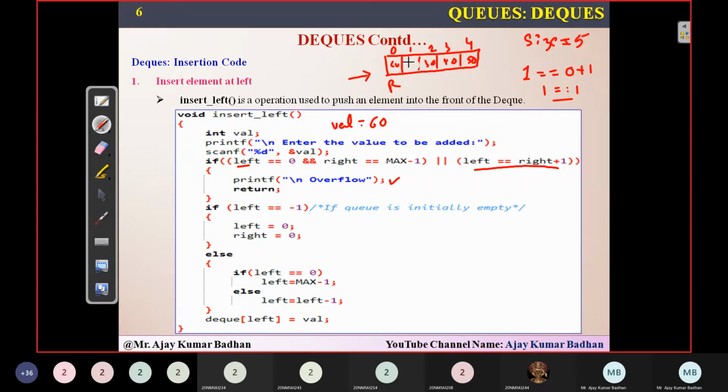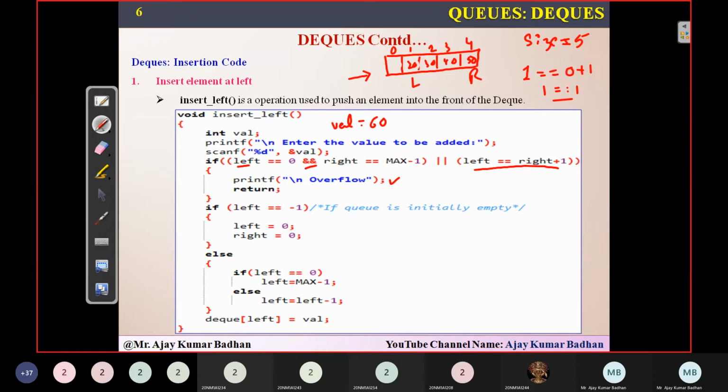For right now, assume that this is 20, this is left, and right is somewhere here, and here is the element I wanted to store, 60. Now the first condition will fail here, because left is not pointing to 0 and only right is pointing there. Since it is an AND operation, the condition fails.